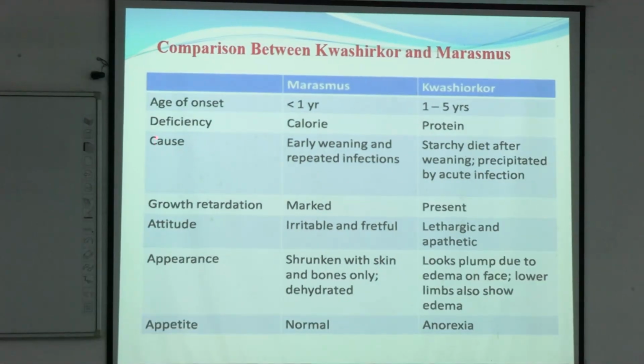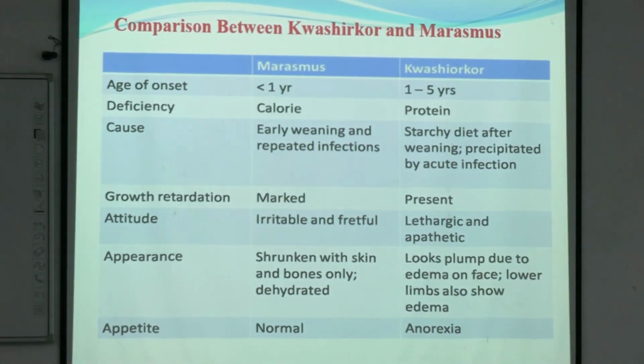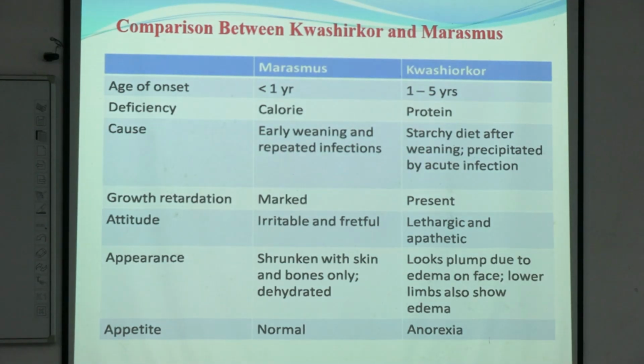And here weaning was proper in kwashiorkor as the child is slightly older, 1 to 5 years. So weaning was at the proper time, but thereafter the child was fed on a starchy diet. So high carbohydrate diet was there, protein was low. Growth retardation is marked in case of marasmus, as in marasmus the deficit is both calorie and protein. Whereas in kwashiorkor, growth retardation will be present but at a lesser level.